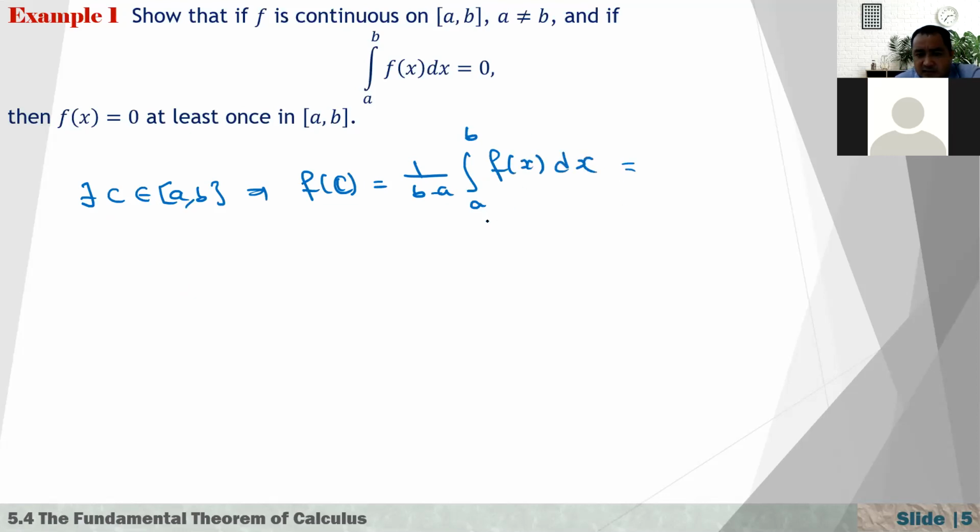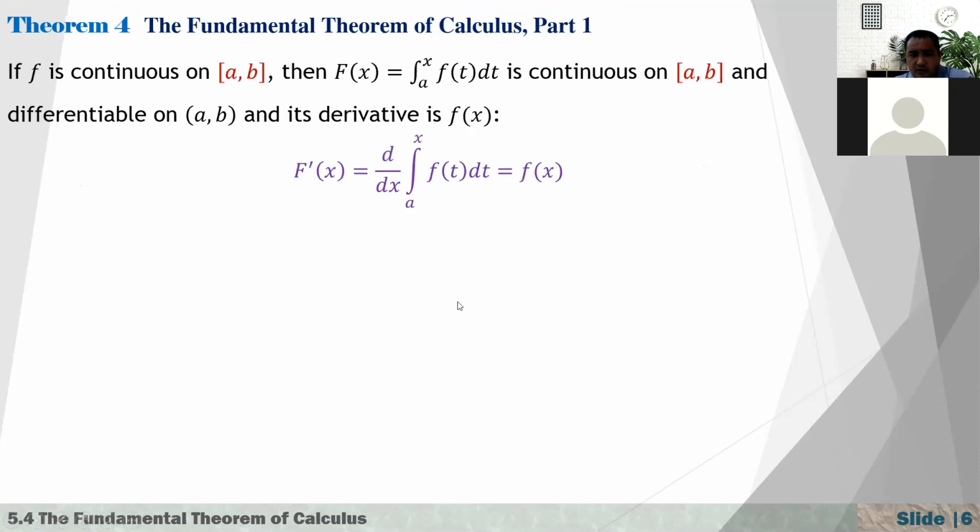But it's given that this integral is equal to 0, so that's 1 over (b minus a) times 0, which is equal to 0. So there is at least one point in the interval where the value of the function is equal to 0. That means its graph is passing through the x-axis.